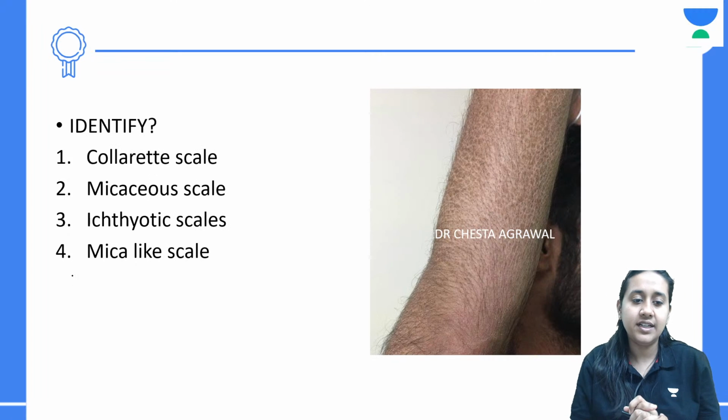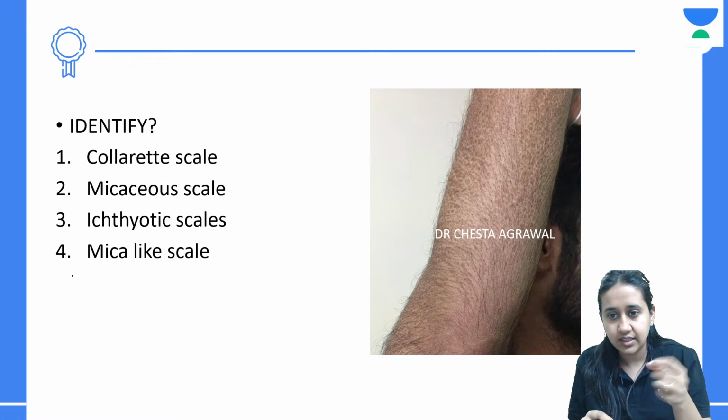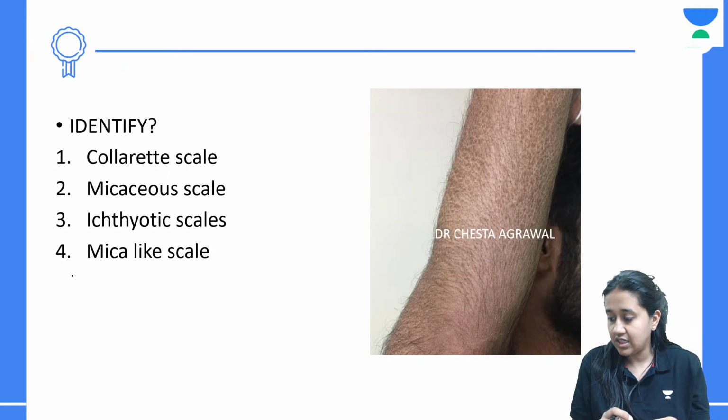Identify these scales: collarette scales, micaceous scales, ichthyotic scales, or mica-like scales. What are these scales which you see in these individuals? Prasanna, Rakesh, anybody else? Achan, which is the correct answer? Amazing, all of you. Very, very nice.